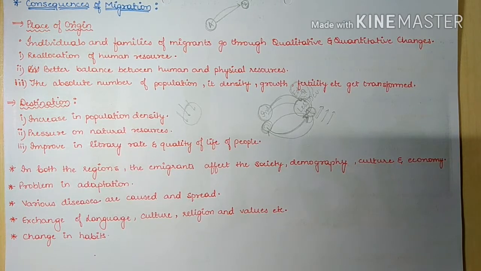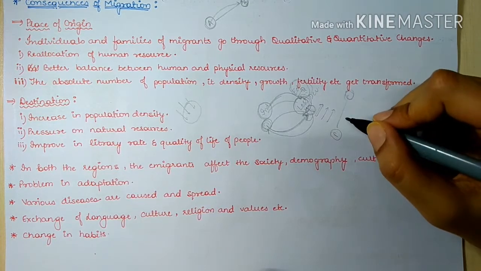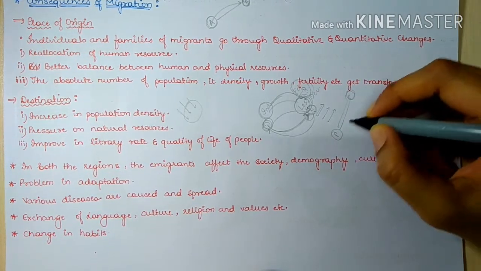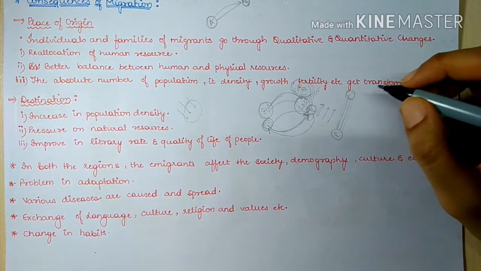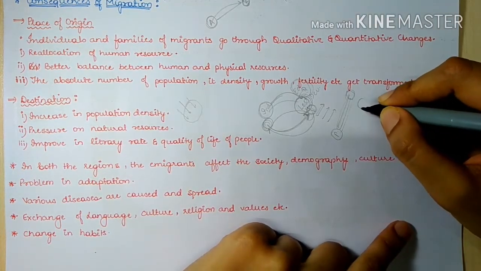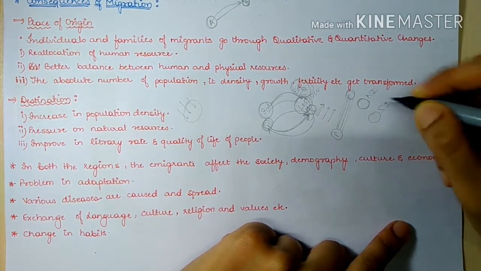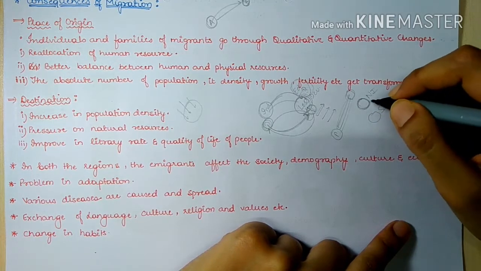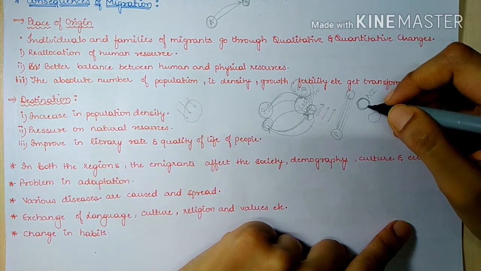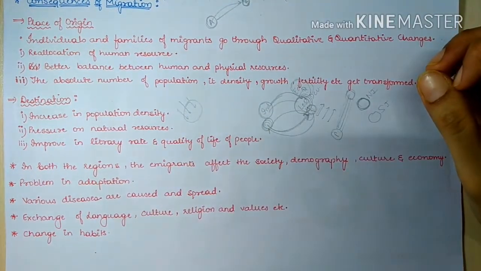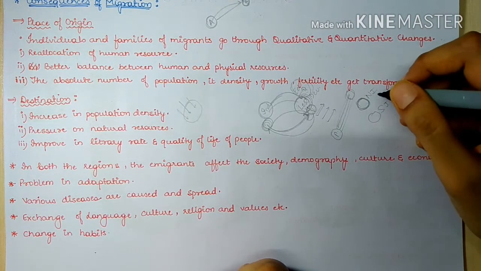Next is the problem of adaptation. See, when people migrate towards other countries or other areas, their lifestyle changes, their food habits are different, their clothing habits are different, climatic conditions are different. Like if I am residing in North India and I move to South India, here we have a considerably less humid area with higher temperature. We have varied climatic conditions. Clothing habits are also different, food habits are also different, culture is also different.